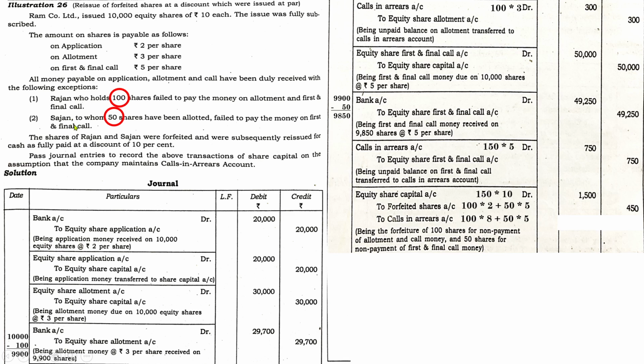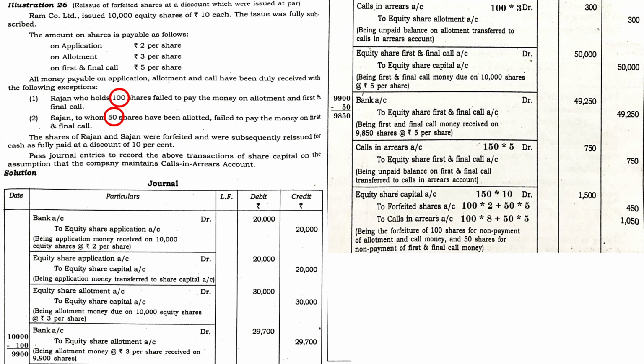Next one, Sergeant. Sergeant failed to pay first and final call, that is 5. So 50 into 5, it will be a total of 1050. So this is the entry with regard to forfeiture of shares. Next, we are going to reissue the same shares